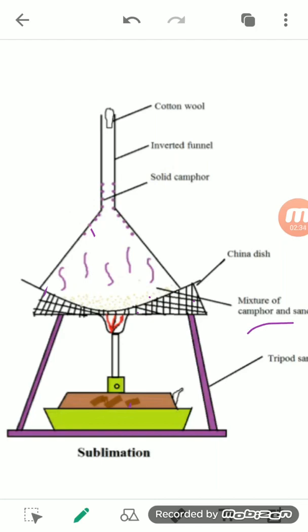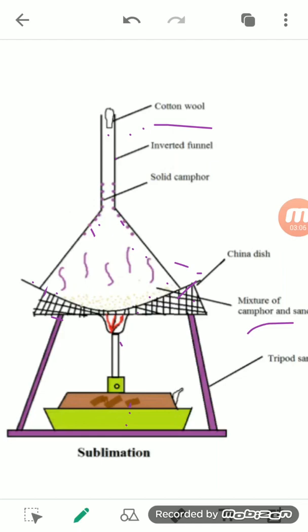As you provide heat to this china dish, we have kept a funnel, an inverted funnel, and at the neck of the funnel we plug it with cotton wool. Why is it so? Because if we do not do that, then the camphor vapour will escape as we provide the heat. So right now we have discussed how you can separate camphor from sand.